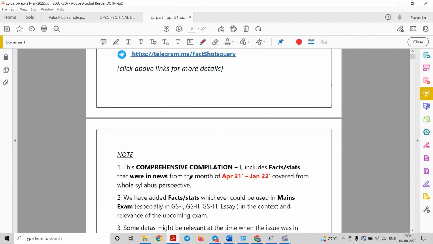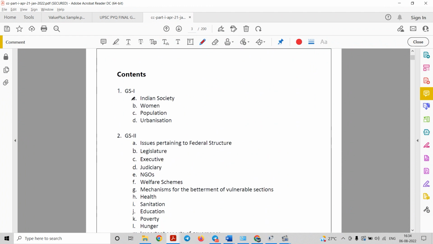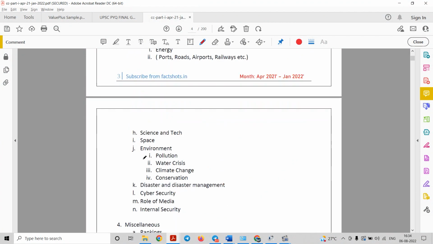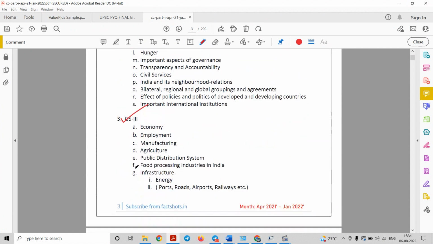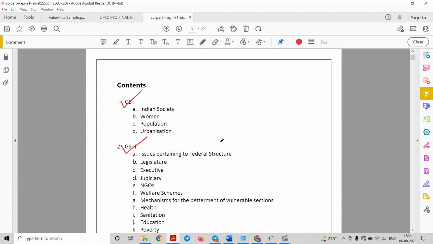So let me show you the contents part. We have segregated the whole facts and figures in a logical manner, that is according to the UPSC syllabus. You can see here GS1, GS2, GS3 and GS4. In GS1 we have the Indian society part, under which there are subtopics like women, population, urbanization.